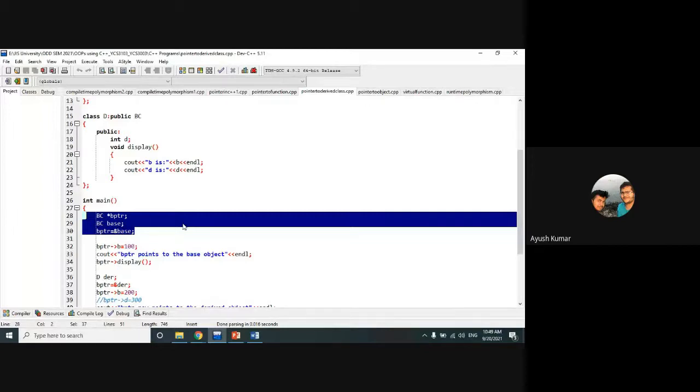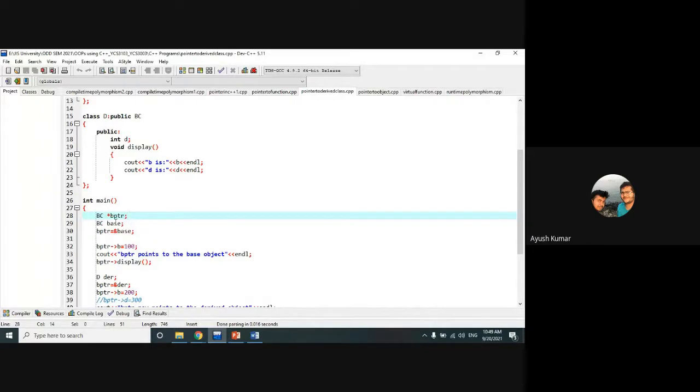Again, the first line, BC pointer. We actually declare the pointer BPTR which points to the class BC. But the thing is that a class is an abstract data type. It is an abstract concept. So a pointer cannot point to an abstract value. It can point to an object which has some physical implementation, meaning which has some memory address. That is the concept of a pointer variable.